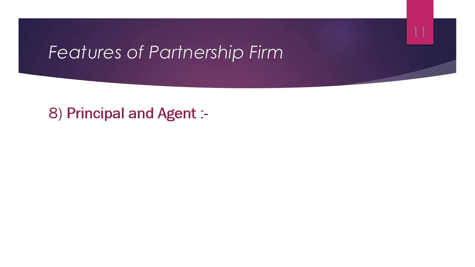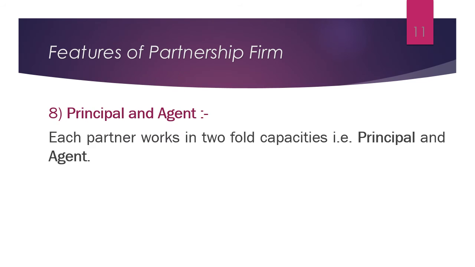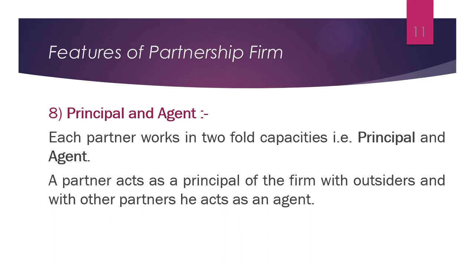Next feature is principal and agent. In a partnership firm, every partner plays two roles: first is principal and another is agent. Every partner in that firm will be treated as a principal of that firm for outsiders or third parties, and the same partner will be treated as an agent for the other partners. Now, what is the principal and agent relationship?